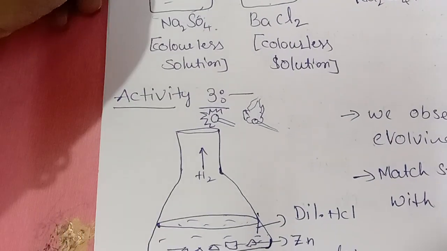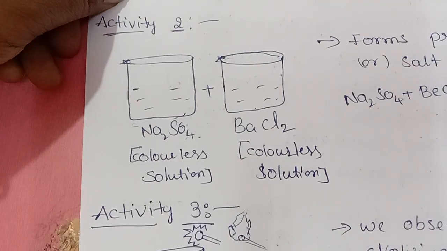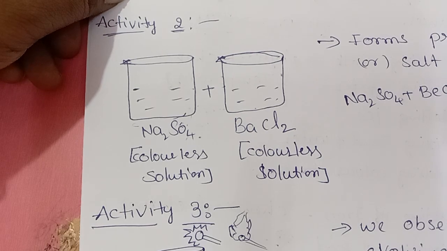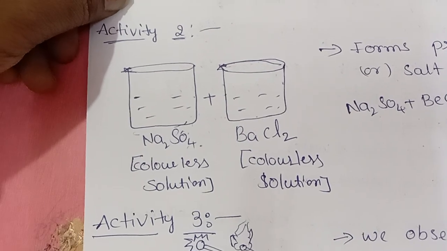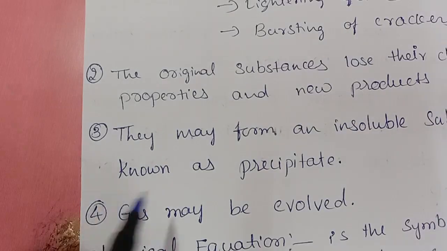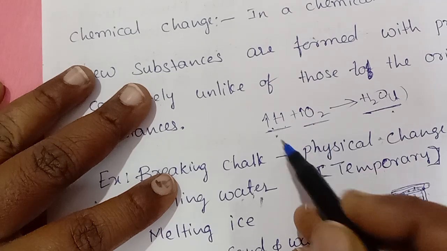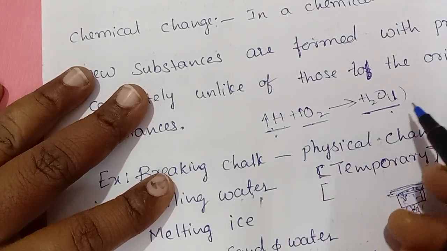Next, in our lesson, the definition of chemical equation. A chemical equation is the symbolic representation of a chemical change, right? That is our chemical equation. Whenever you are representing something in this form, there is a left hand side and a right hand side. Already we studied all this in ninth class, right?